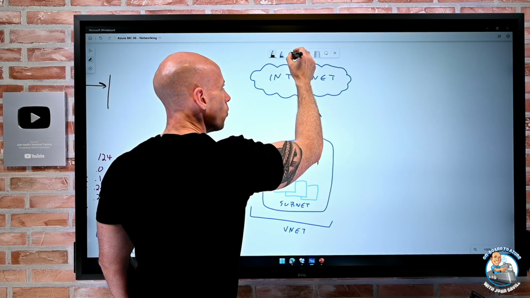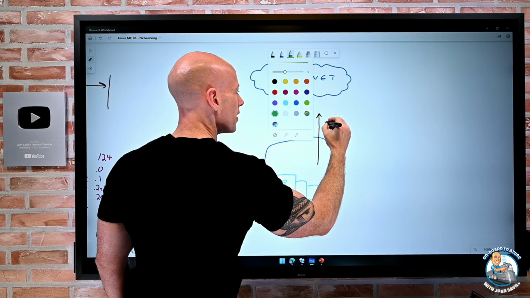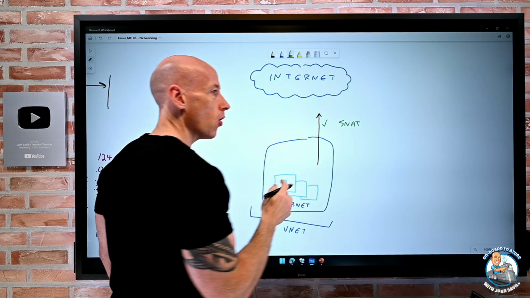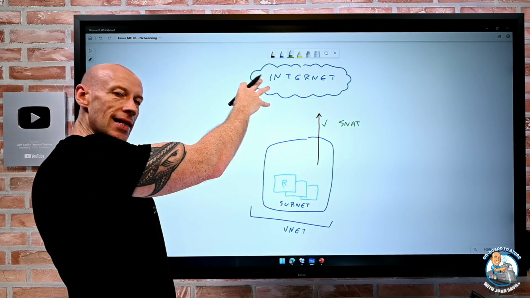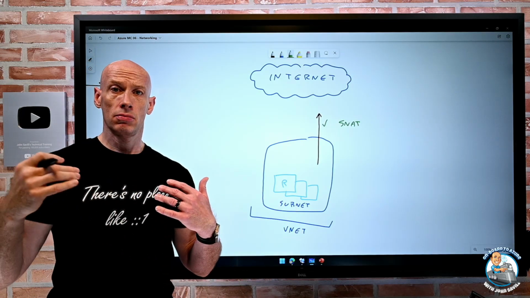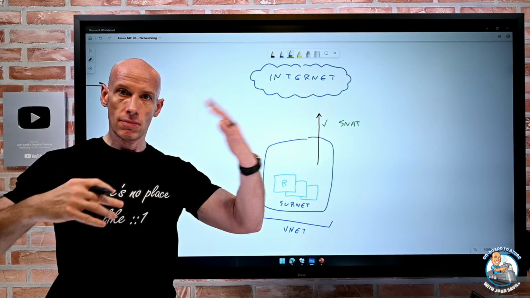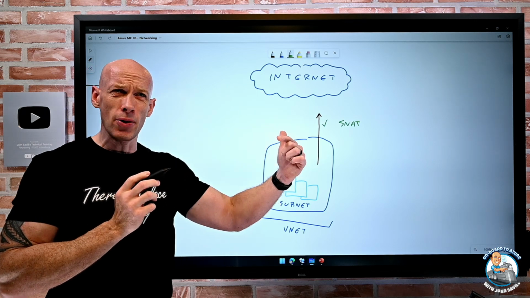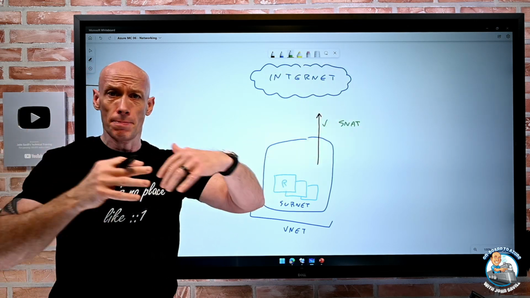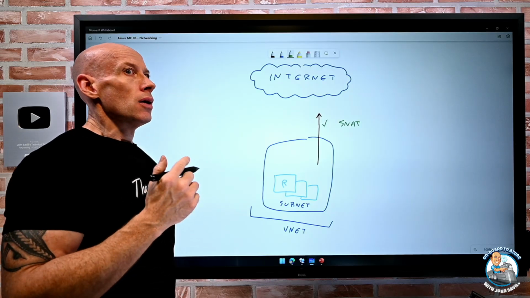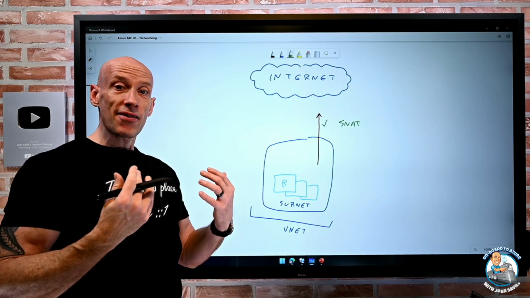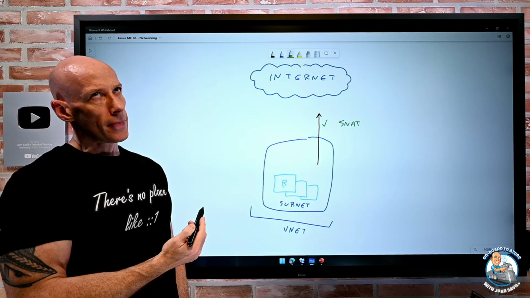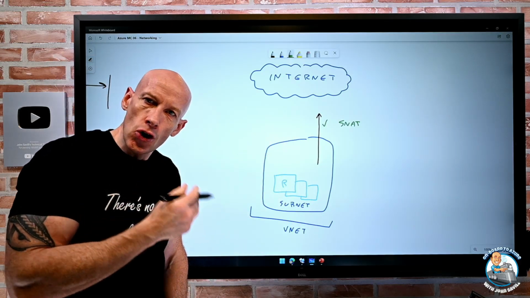Now, this is going to work, so this is going to be allowed. It's using SNAT. Remember that the internet is just a whole set of networks that are connected and can route. They know how to get to something, or at least have a hint for the next hop to get to it. Because they're connected, they have to be able to route, which means they have to be valid IP address ranges. But we already said our virtual network is probably not. It's RFC 1918, it's non-routable.